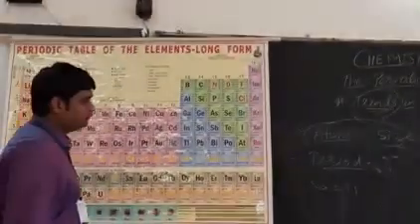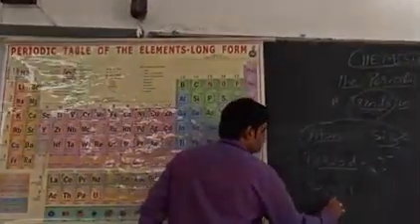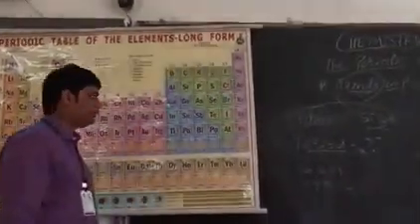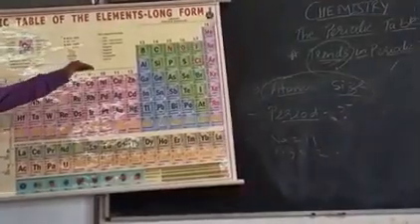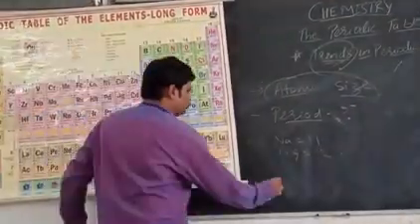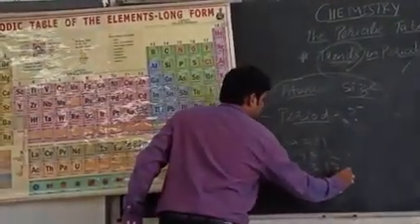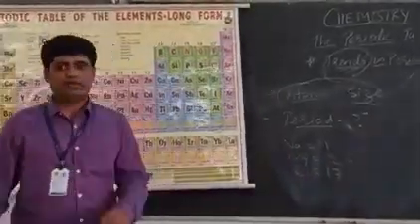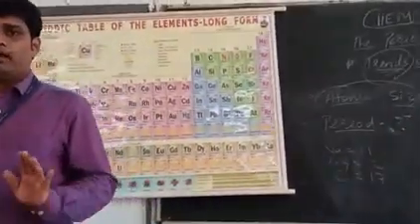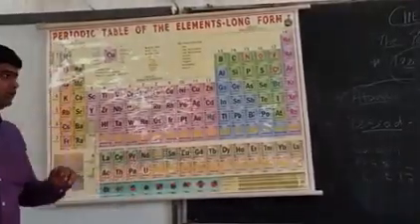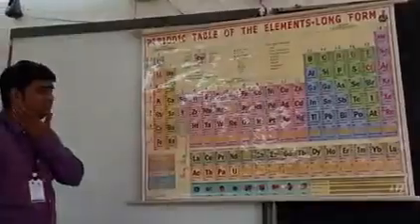In magnesium, 12 electrons, 12 protons. As you go ahead, chlorine has 17 protons and 17 electrons. Are you clear with this point? Okay. Now what happens ahead after this?